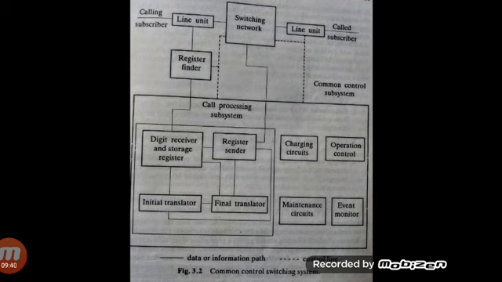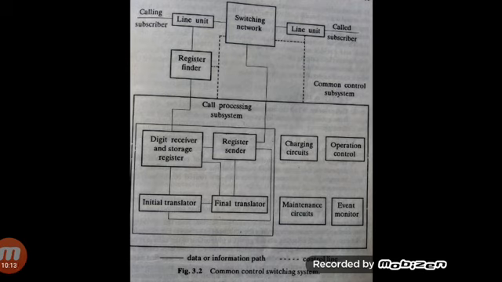When we call a number on the exchange, the data information is received, stored, and sent, transmitting the routing or subscriber line identifier digits to the switching networks. We use several elements such as the register sender, digit receiver, and storage register.